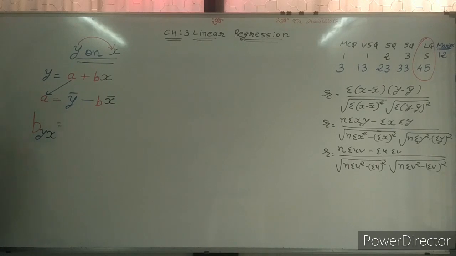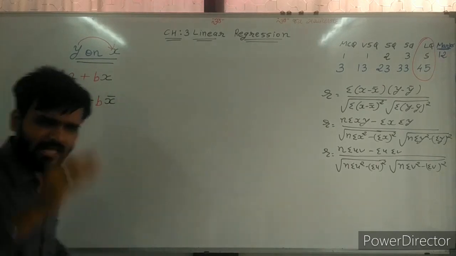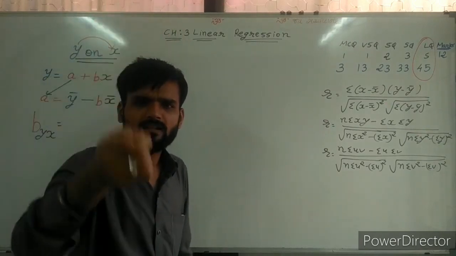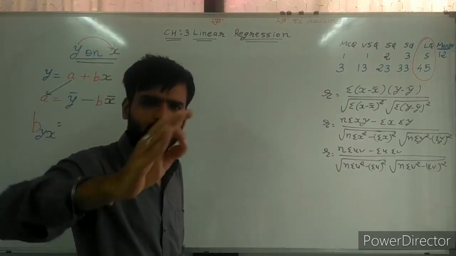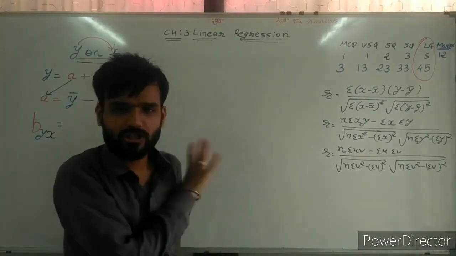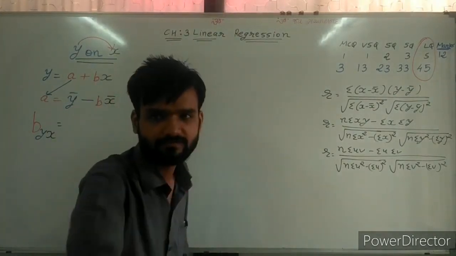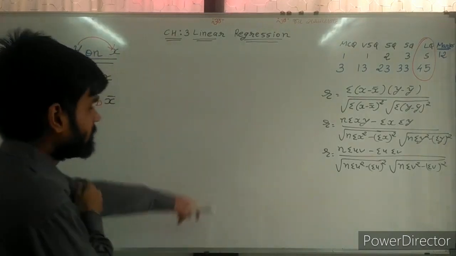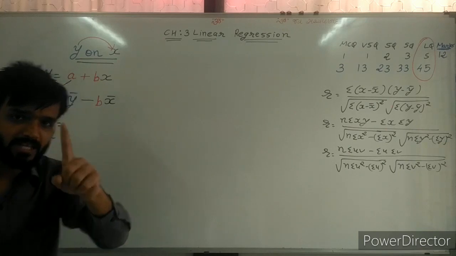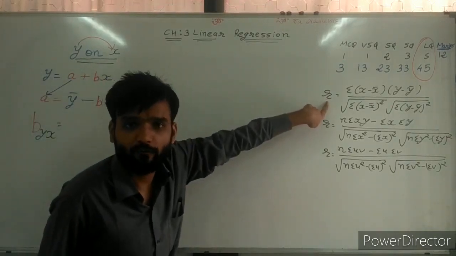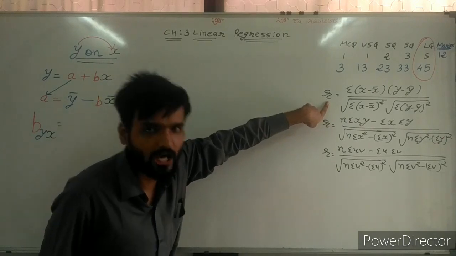Now make this formula. I am explaining you only one formula, and then you can do yourself. You can make your own formulas on that logic. That is guaranteed, that is a 100% guarantee. See, I am making the formula of b on the basis of this first correlation coefficient R.